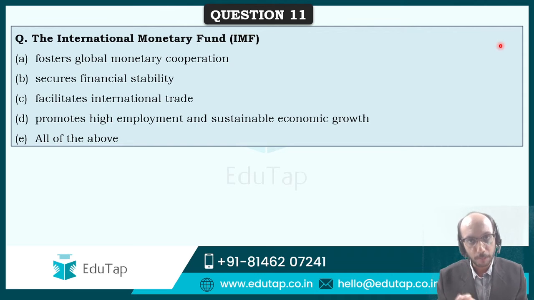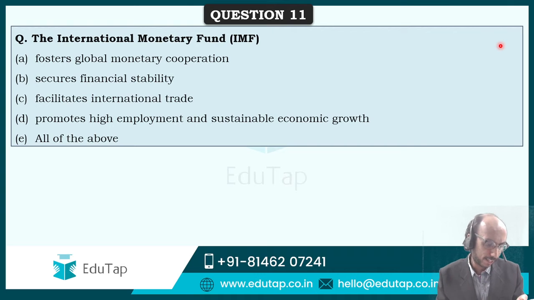If you visit the IMF website, which you should do, you will be able to see how IMF describes itself, how IMF describes its own activity. And if you can do that, then you should be able to answer this question over here. Question number 11 has been placed in front of you. IMF fosters global monetary cooperation, secures financial stability, facilitates international trade, promotes high employment and sustainable economic growth.